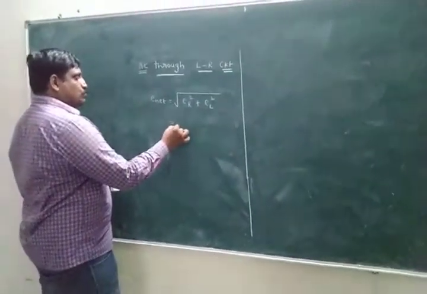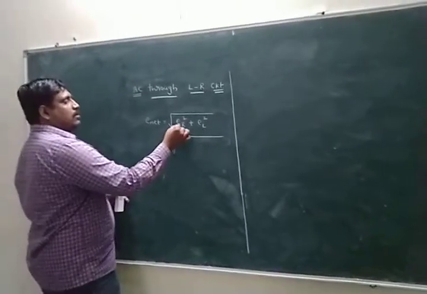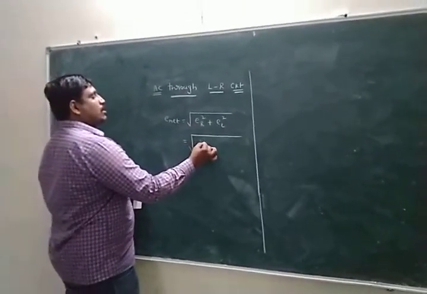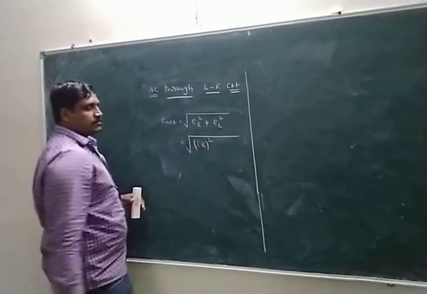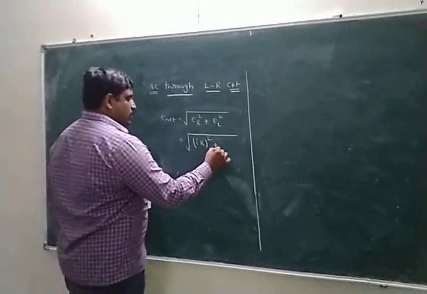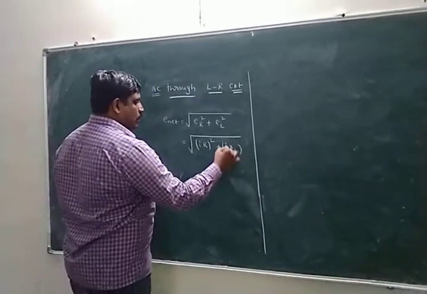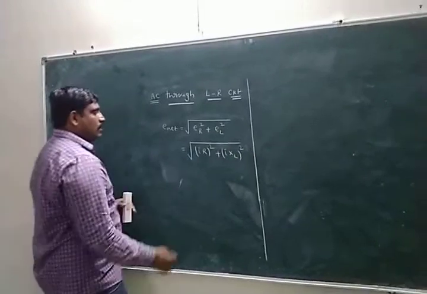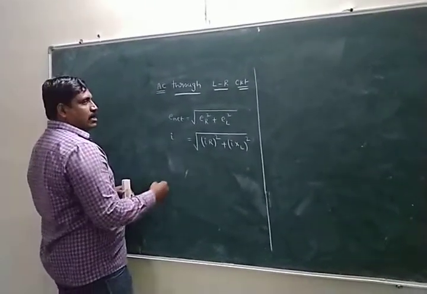According to Ohm's law, V equal to IR. Here write IR whole square plus EL written as I XL whole square.